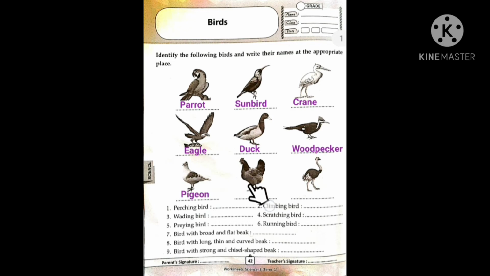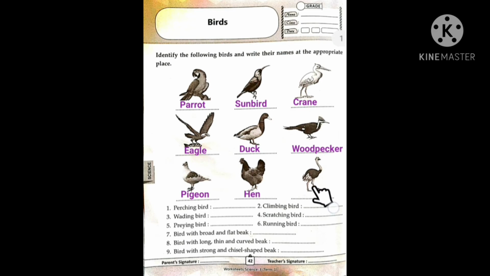Now, next one. Which bird is this? It is a scratching bird. They use their feet to dig the ground in search of buried seeds and insects. And they have 3 toes in front and 1 at back with sharp claws. And the name is, you already know, hen. So we can write here hen.